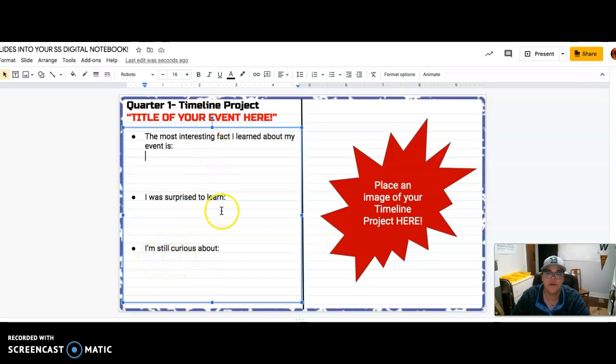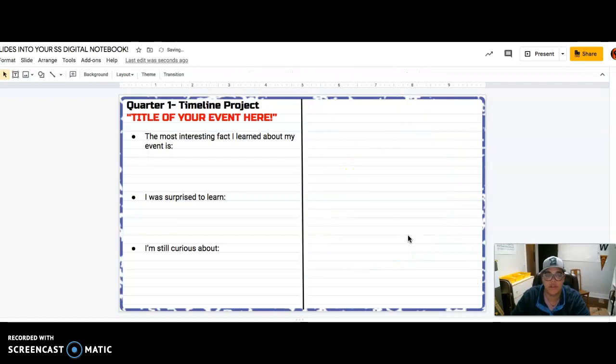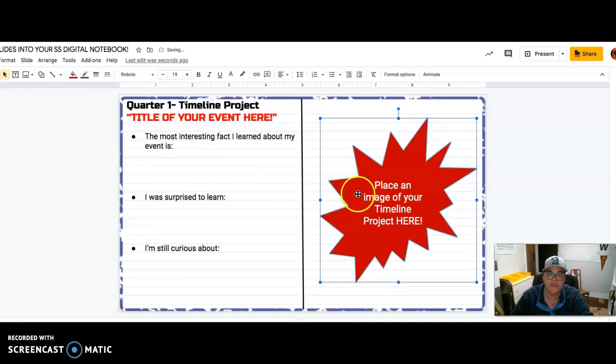You're going to fill in one sentence, at least, for each of these, and then you're going to take that picture that you submitted for your timeline project, and you're going to copy that image into this space. And once you do, you can get rid of this. So you can put it in there, and then once it's in there, you're good to go. And you're going to make sure that this is in your notebook, your social studies digital notebook, with your picture of your timeline project, this all filled out.